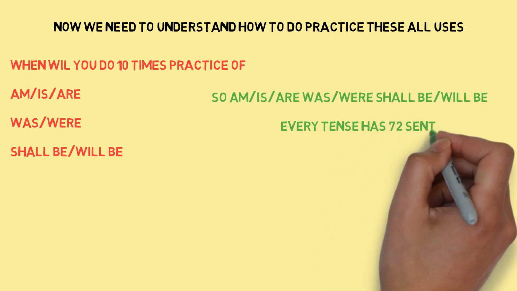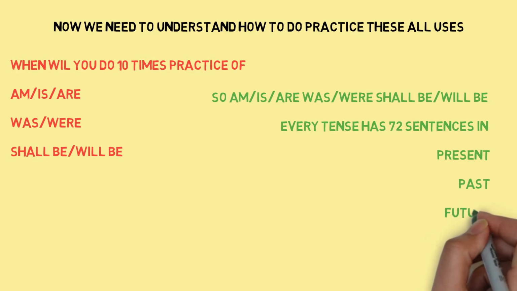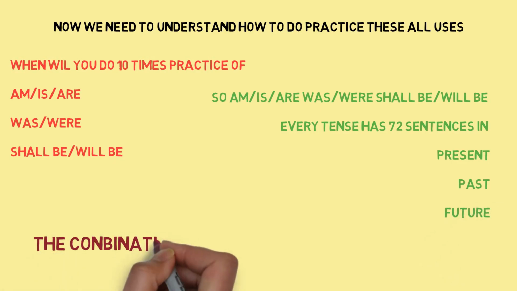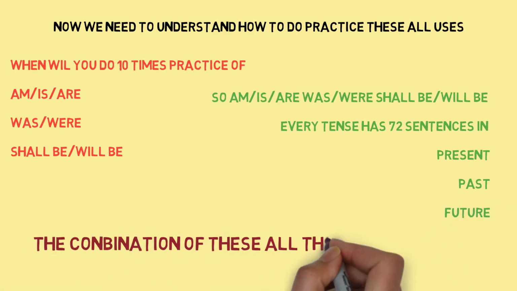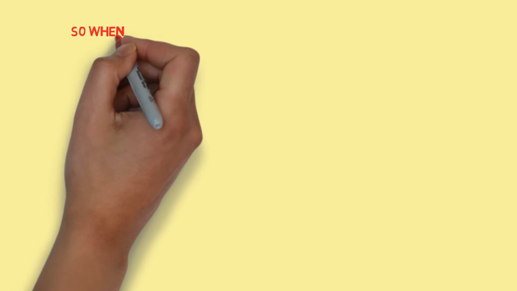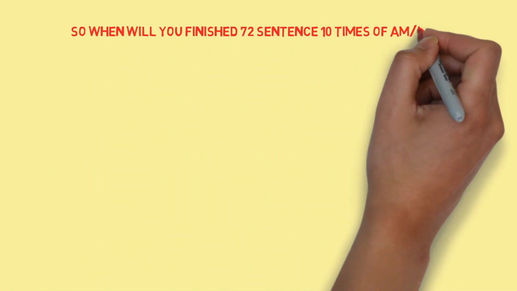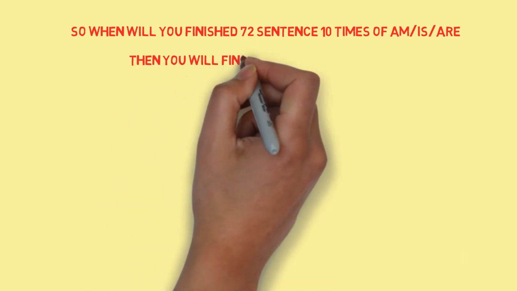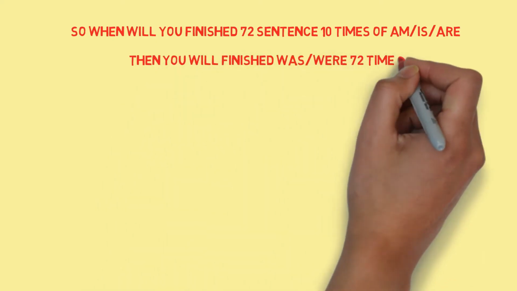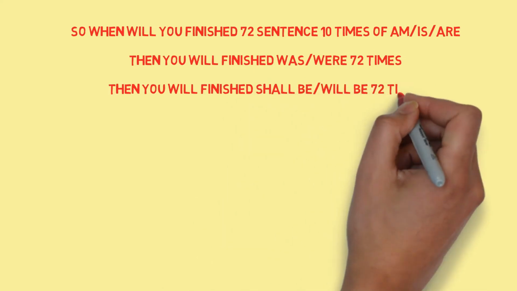Every tense has 72 sentences in present, past, and future. The combination of all three becomes 216 sentences. When you finish 72 sentences 10 times with am, is, are, then you finish was, were 72 times, then shall be, will be 72 times.